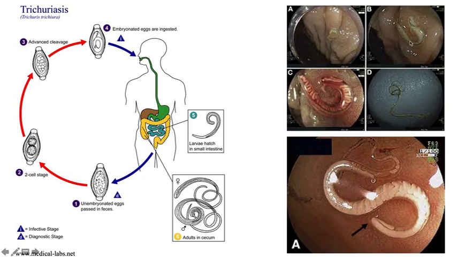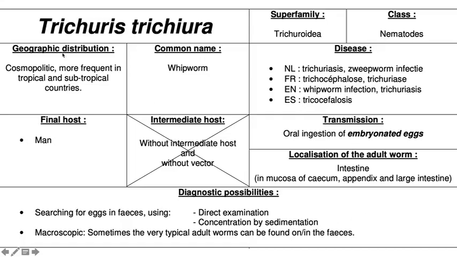This is the worm's picture inside the intestine. Okay, this is inside the intestine. Okay, so for the Trichuris trichiura, same thing. In tropical and subtropical countries, it's called whipworm.